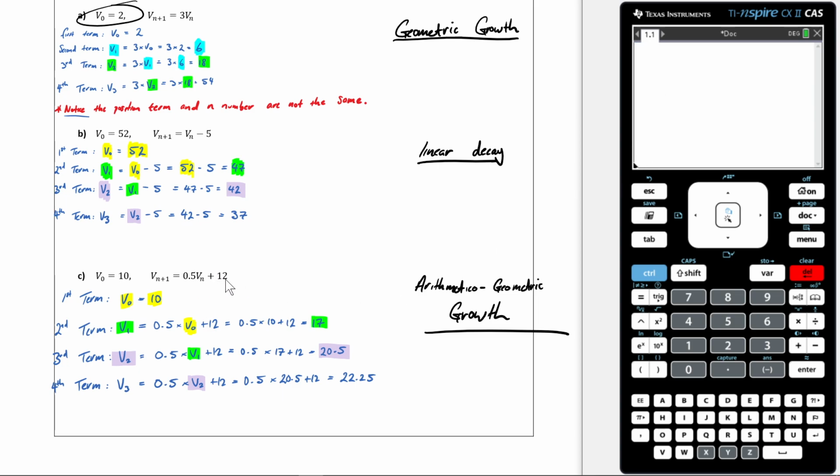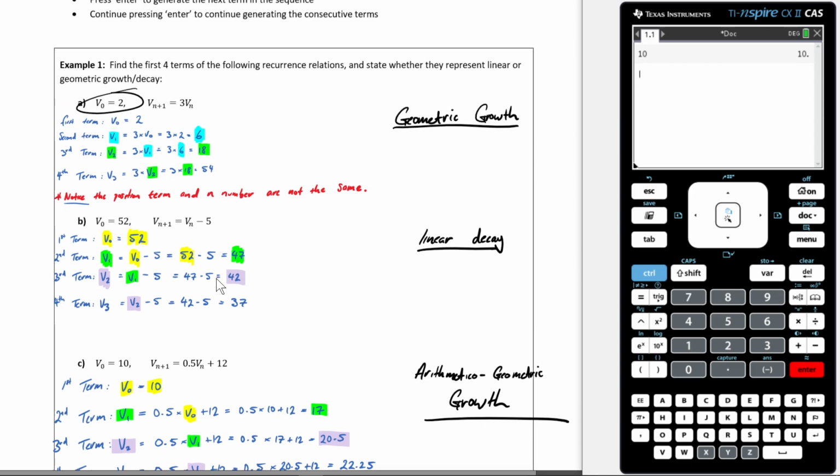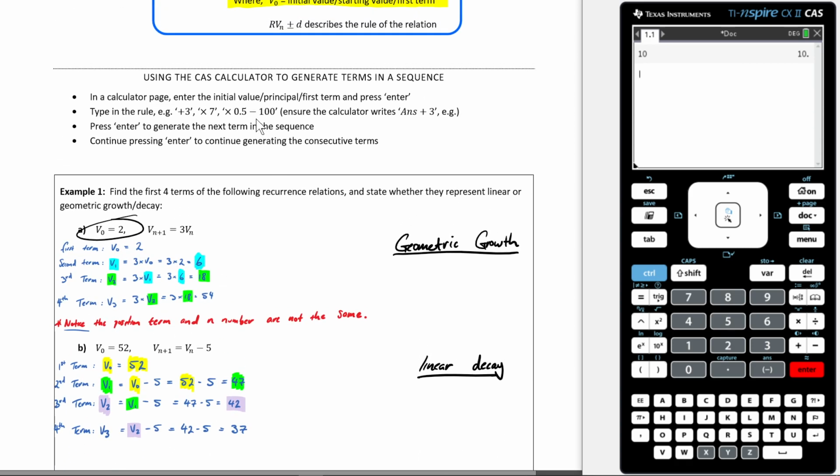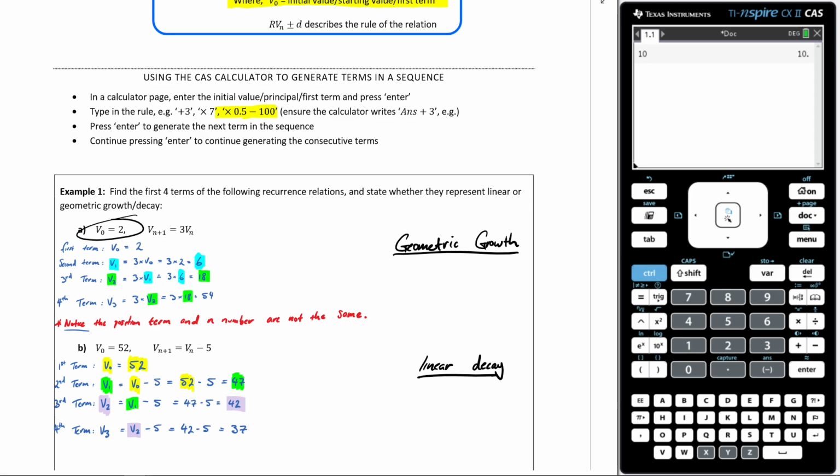Now this one's a bit different because as you can see, it's arithmetic geometric. So that means we've got both a multiplying going on and an adding. So what we're going to do is first put in 10 because that's our initial value. I hit enter. And now you've just got to be careful about how you type this in because you want to do it correctly. If you look up here, it actually gives you an example of one here. Do you see how it says the first thing you do? The first thing you do is that. So you kind of times it by 0.5, then minus 100.